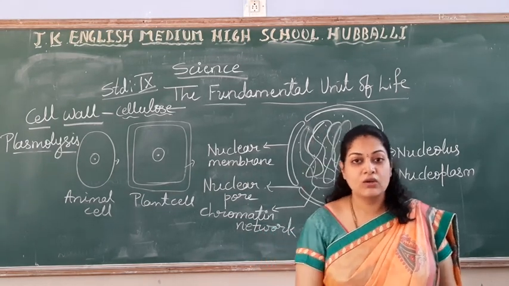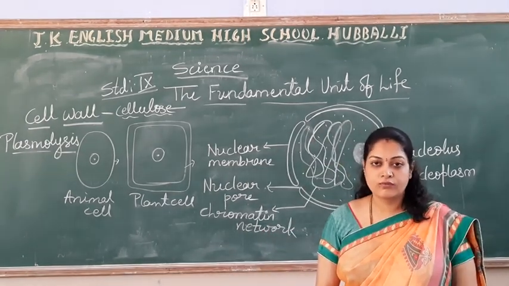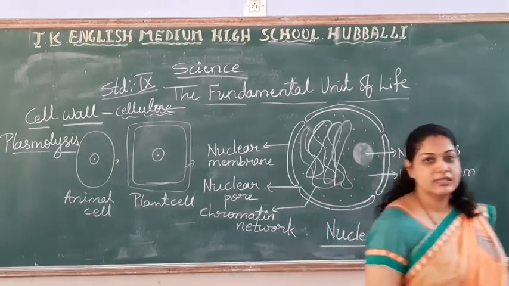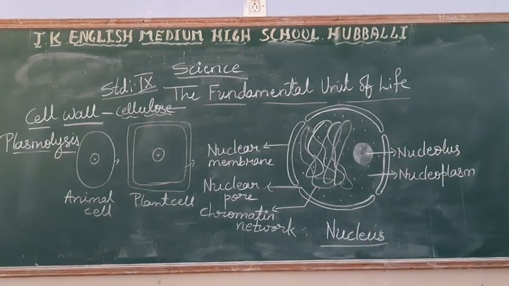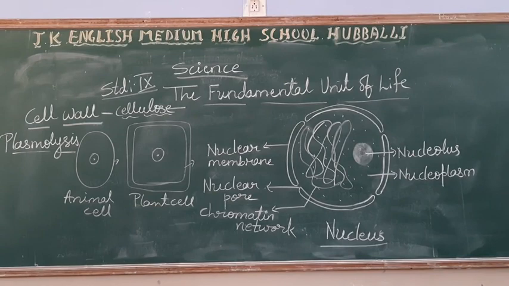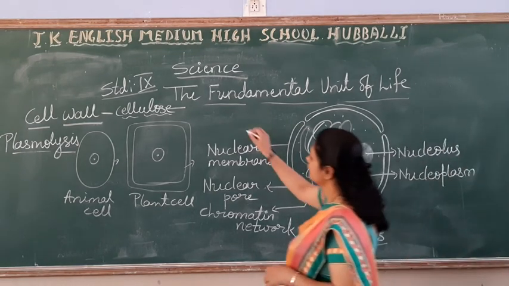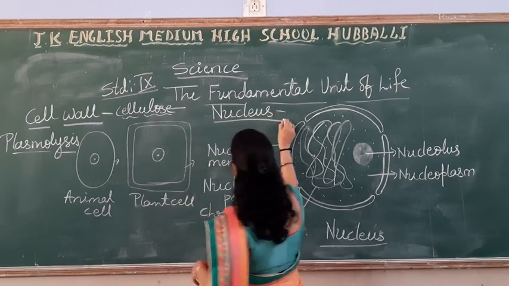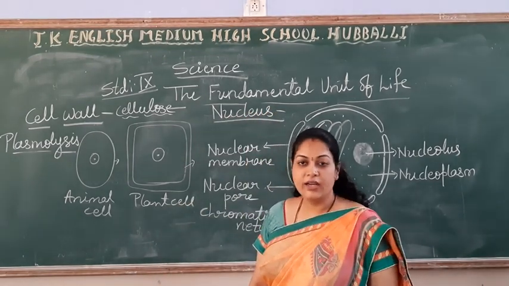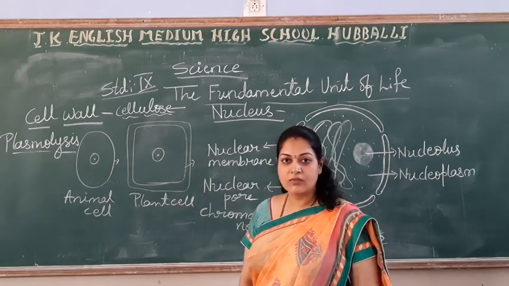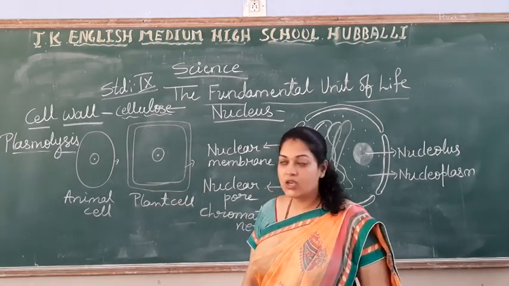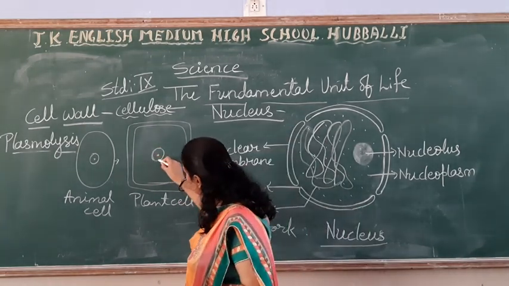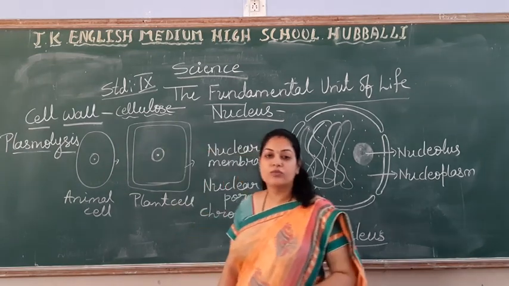So this is about the cell wall, right? Coming to the next important part, that is the nucleus. See students, it may be a plant cell or animal cell, it may be a rough diagram or whatever, we are going to draw this much in the middle of the cell.